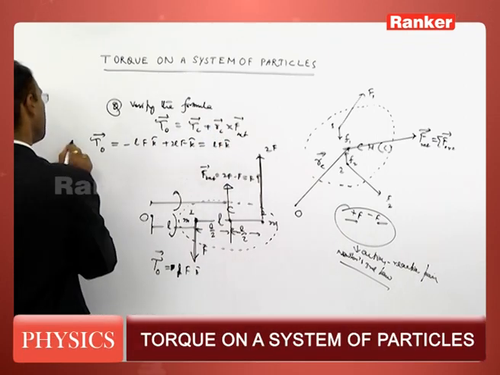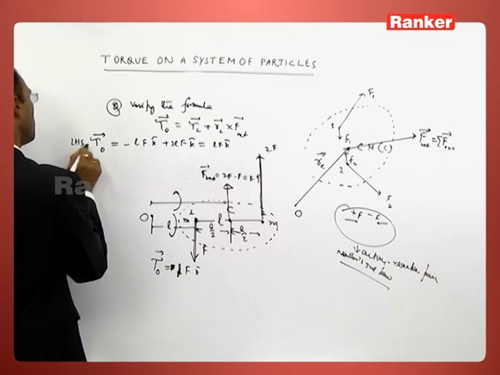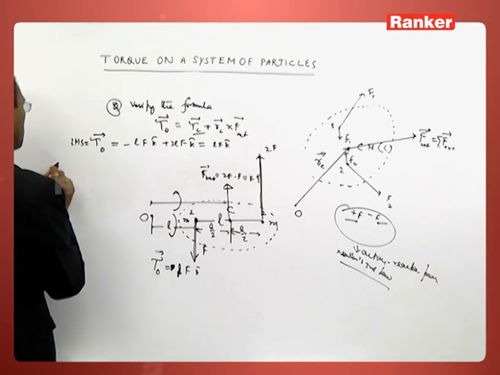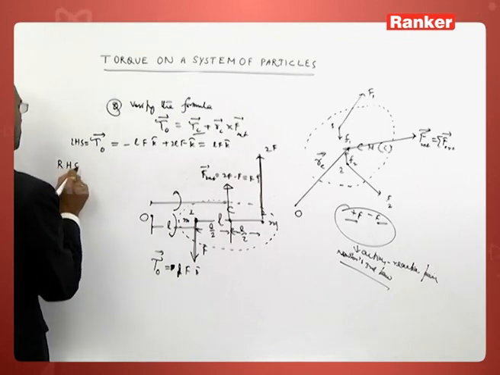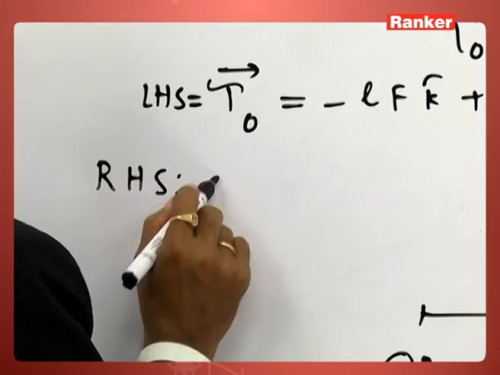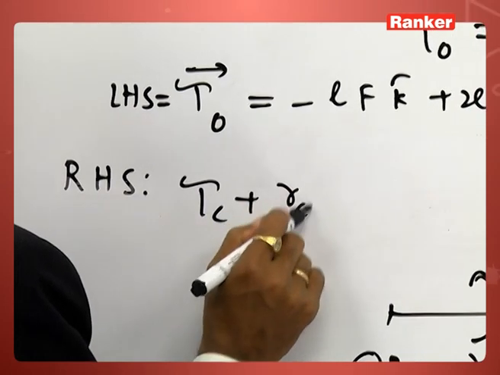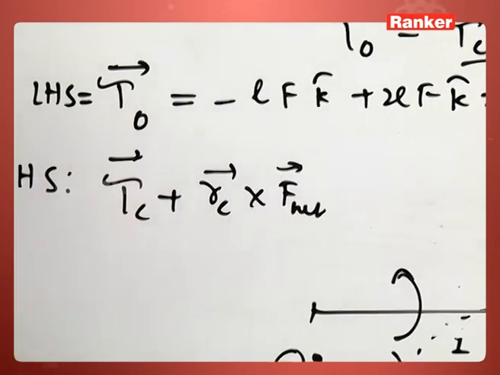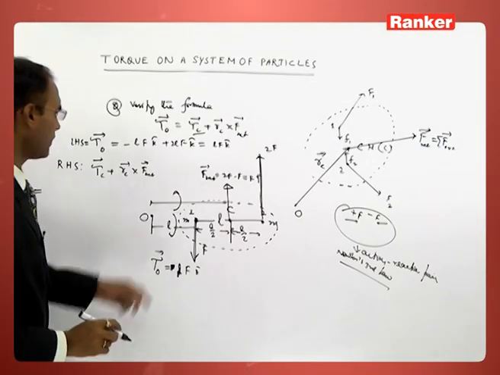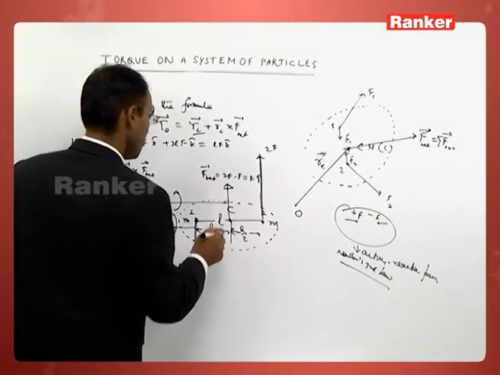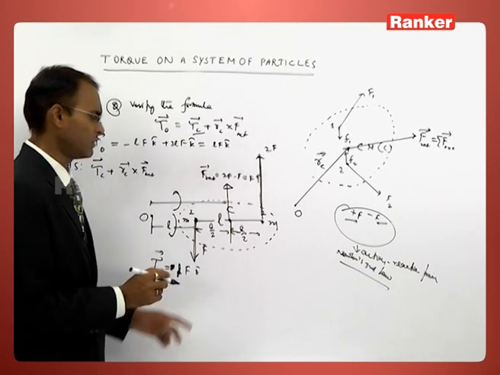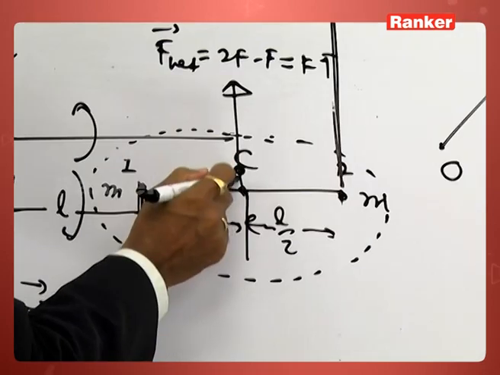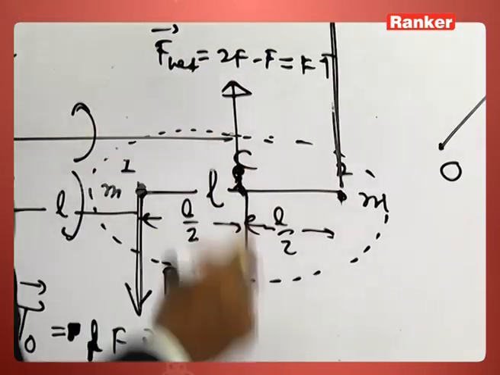Well, this is the left hand side. Right hand side is tau C plus RC cross F net. This tau C is the torque you are measuring sitting in the center of mass frame.